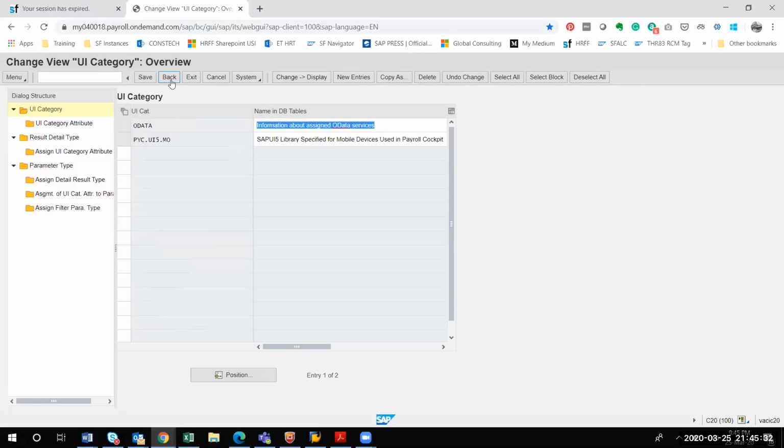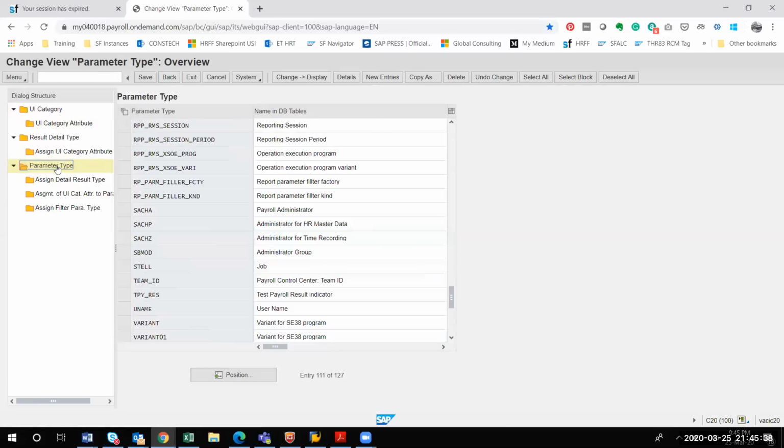So parameter type is basically, suppose whatever the validation rules you are creating, or any kind of the PCC program actually you are running, say simulation or anything. Okay, so here you can see variant 01. So here it has been configured. Okay, so whenever you are running the program, say you are running the simulation payroll run in the SuccessFactors side, in the backend it will talk to this parameter type. Okay, say variant 01, and there are certain configurations.